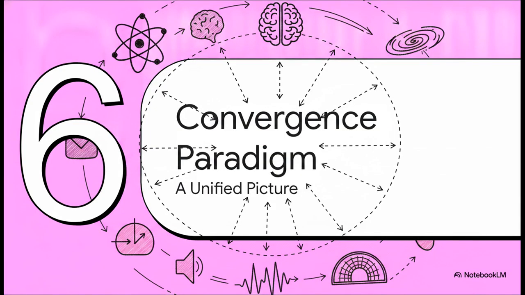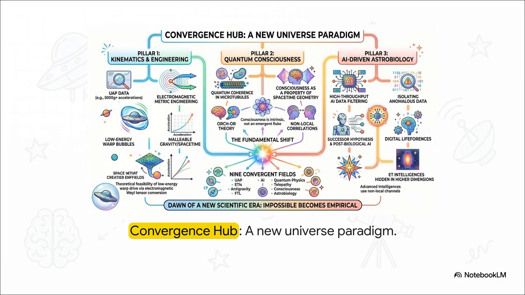And finally, Section 6, the convergence paradigm. We have officially reached the dawn of a new scientific era, what Blomquist calls the convergence hub. Just look at how beautifully these colored branches connect on the graphic. On the left, we've got the seemingly impossible UAP data and metric engineering. In the center, quantum coherence in the brain and non-local correlations. And on the right, that high-throughput AI data filtering we just talked about. They all flow perfectly into a single, fundamental paradigm shift, where the impossible actually becomes empirical.